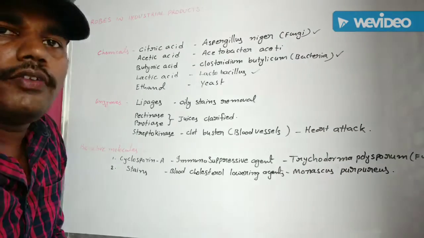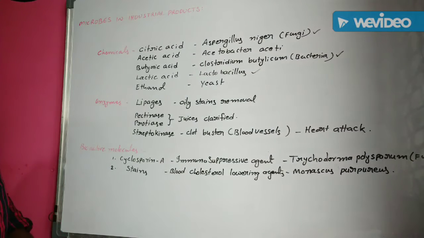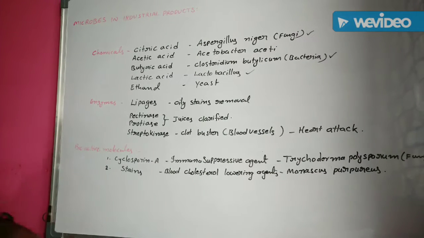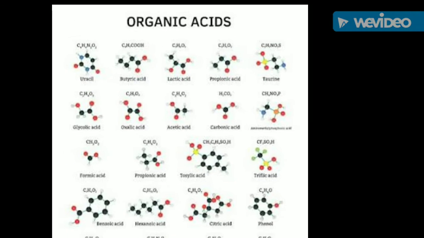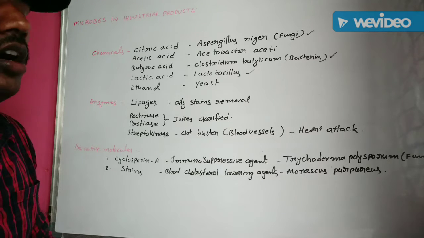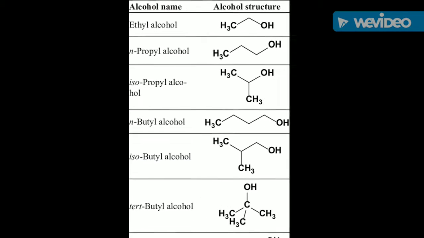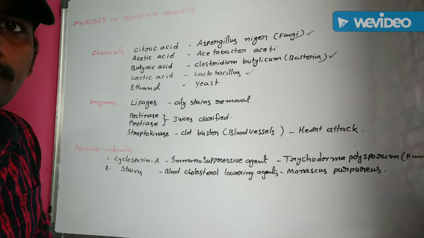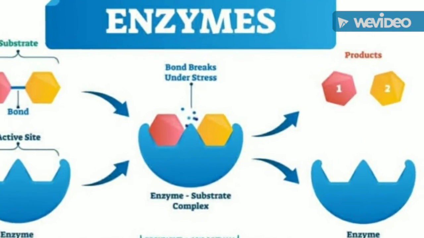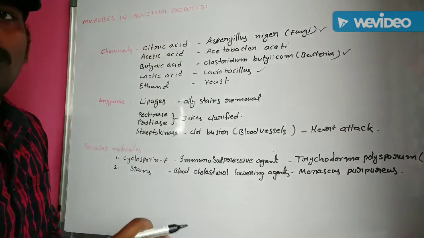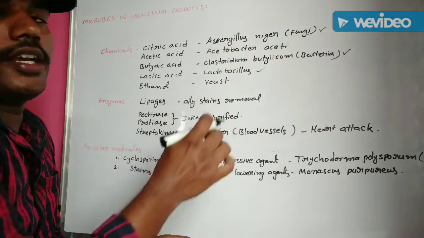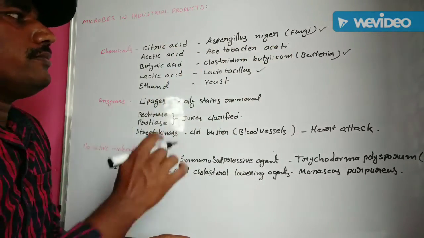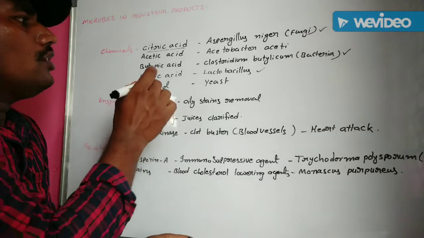In addition to the beverages and antibiotics, microbes are also used for commercial and industrial production of certain chemicals like organic acids, alcohols, enzymes. Chemicals like citric acid. Citric acid is mainly extracted from the fungal organism Aspergillus niger. Okay, citric acid.